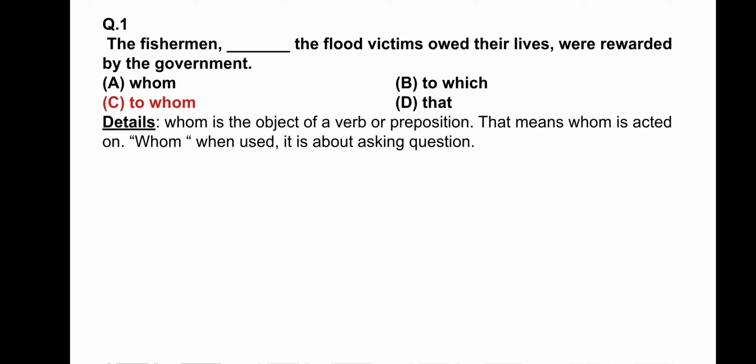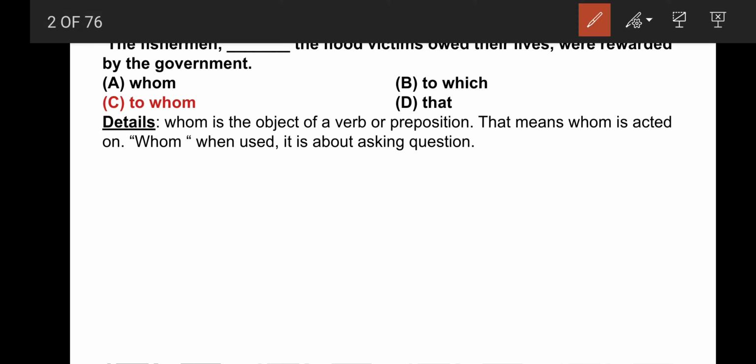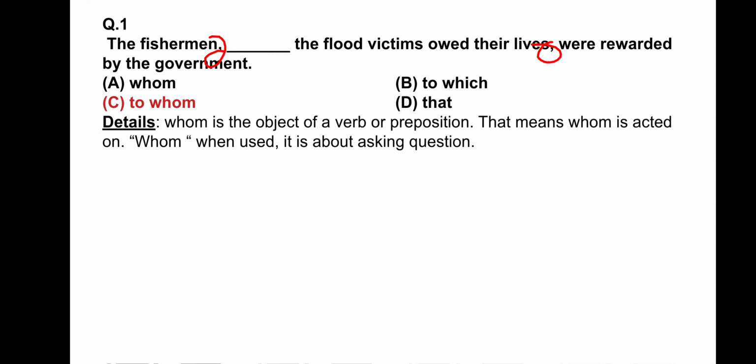The first question is: The fishermen, ___ the flood victims owed their lives, were rewarded by the government. Okay. So in this sentence, the commas are important. This can be read like the fishermen were rewarded by the government.